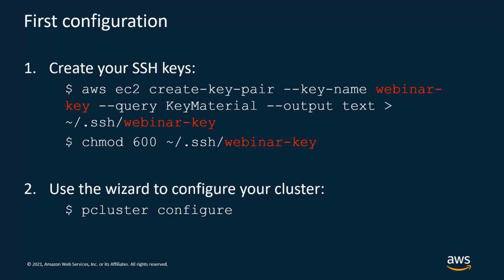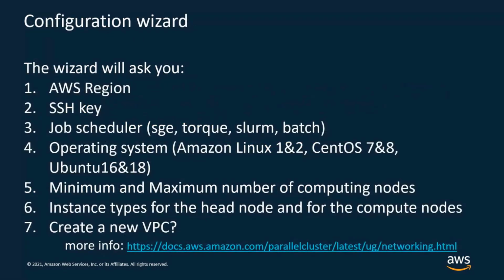Once you have your SSH key, you can use the pcluster configure command to start the configuration wizard. So the wizard will ask you a couple of questions and will automatically generate a configuration file for you.